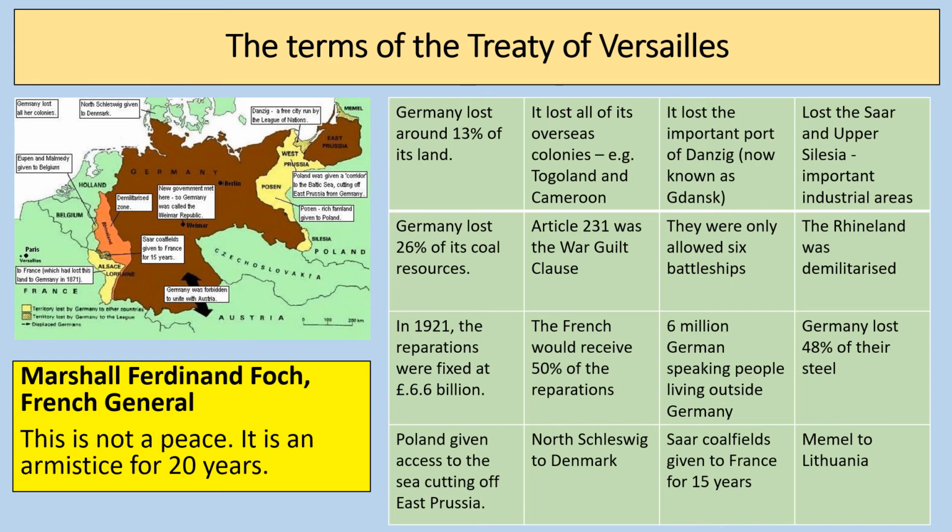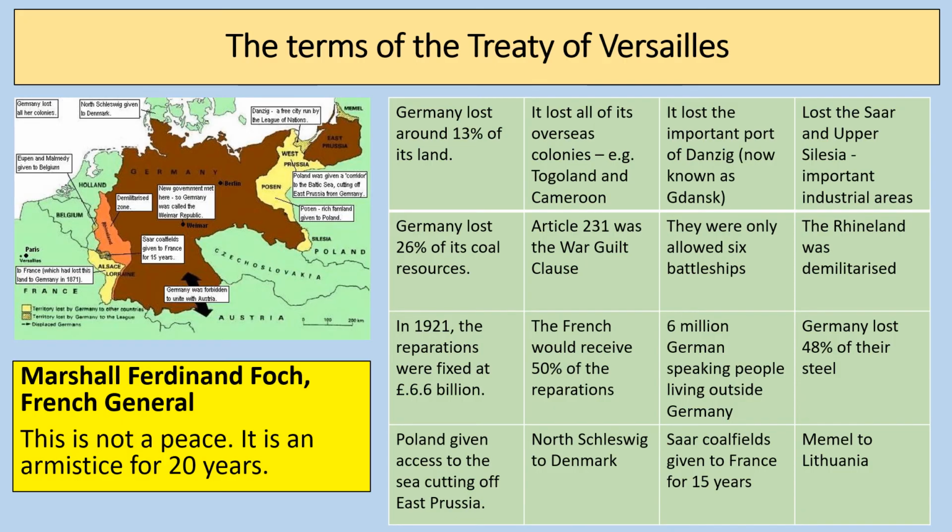So, for example, many German-speaking people living in Czechoslovakia in the so-called Sudetenland area. Germany lost 48% of their steel. Poland was given access to the sea, cutting off East Prussia from the rest of Germany, the so-called Polish corridor. North Schleswig went to Denmark, we talked about the Saar coalfields, and Memel went to Lithuania.